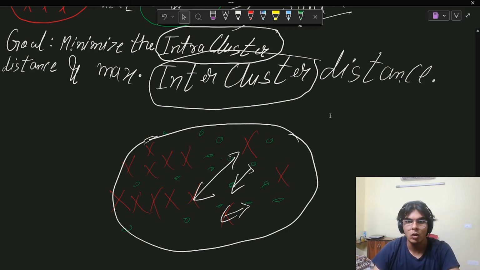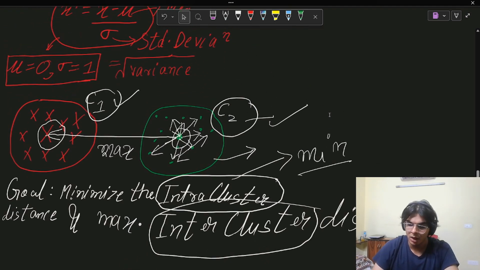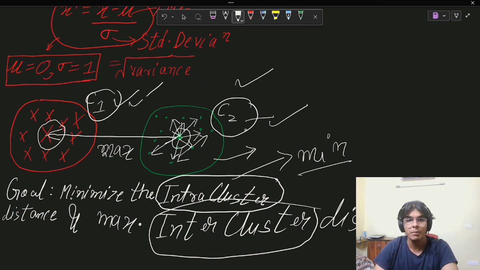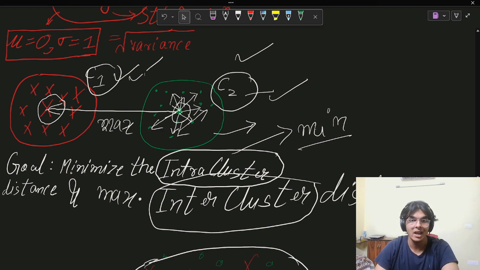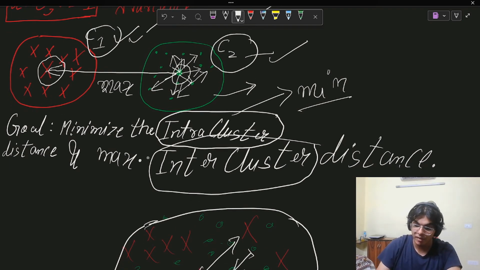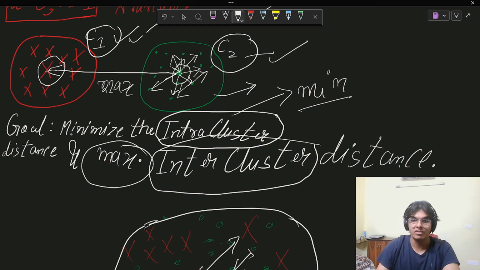Okay. So let me go back to our problem here. We have cluster C2 and cluster C1. They are separate because the points are separate, which means the distance between these two clusters is going to be a larger value, which is why we have the intuition of maximizing the inter-cluster distance. The intra-cluster distance is the within-cluster distance, the distance between points inside a single cluster, and the inter-cluster distance is the distance between two separate clusters.